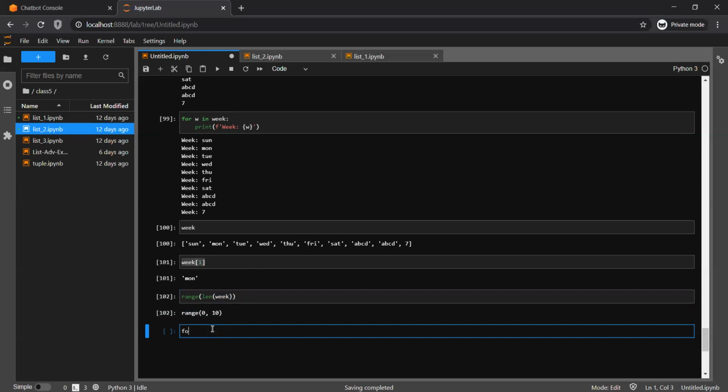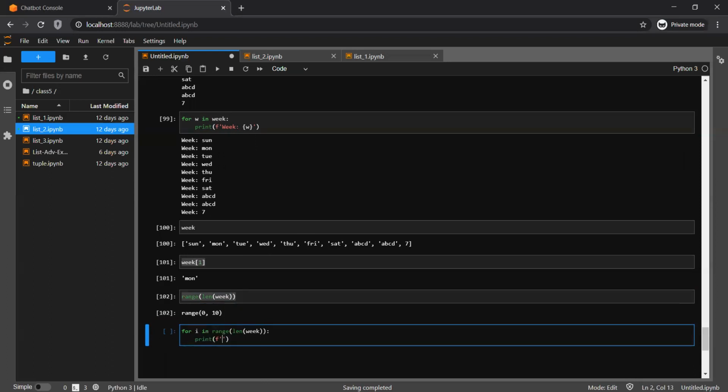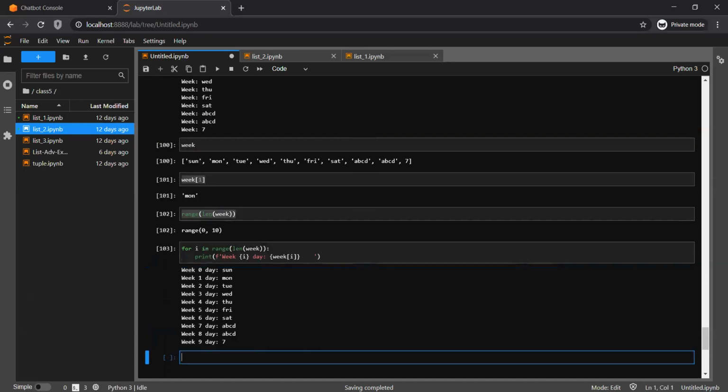For i in, okay, I'm going to utilize this. Now print s, now week, i, day, and here what I'm going to do is week and i. So what happened and how does this work? Let's see.